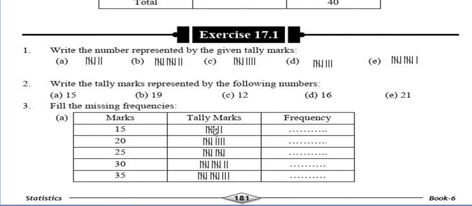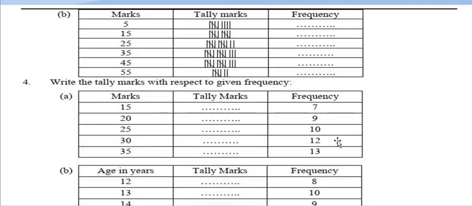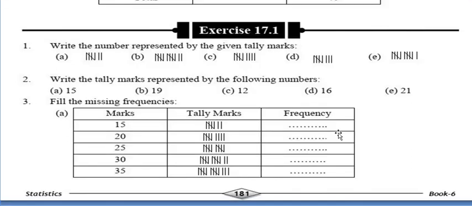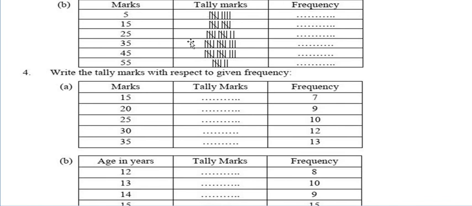Always we have to calculate the frequency by seeing the tally marks. So here what will it be? 9. Very good. Here what will it be? 13. Yes, it will be 13. Okay. So that also you can do. Here also the frequency is given.